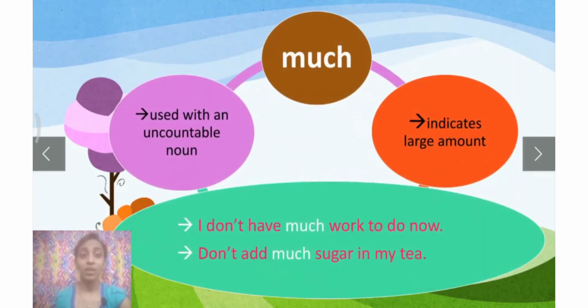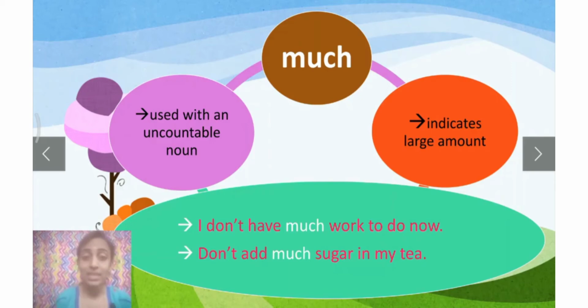Now, much. Much is used with an uncountable noun. Many is used with a countable noun and much is used with an uncountable noun. And much also indicates large amount. Fine. Let us see some examples. I don't have much work to do now. Don't add much sugar in my tea.